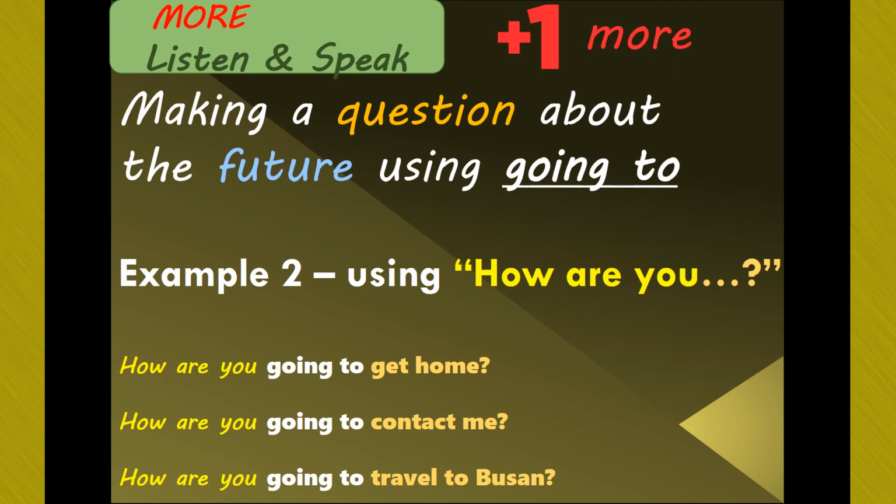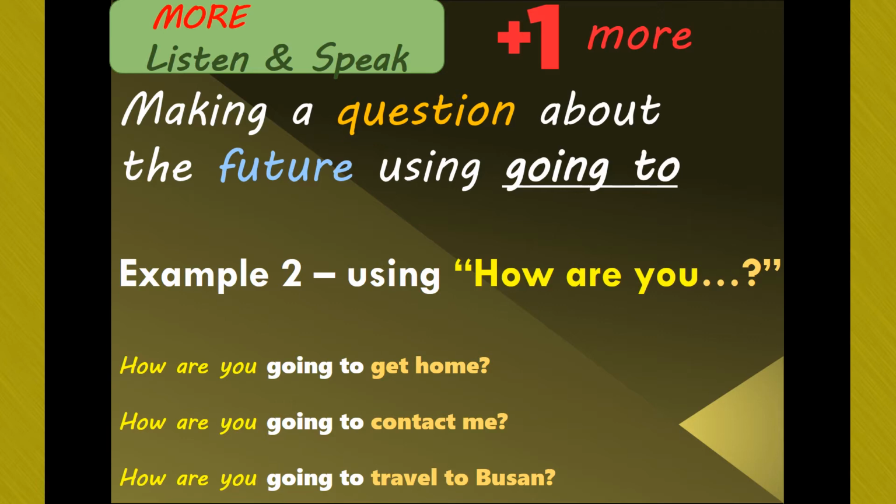How are you going to get home? How are you going to contact me? How are you going to travel to Busan? So let's give you an example. The first one, maybe the person doesn't have a ride. And so the second person says, well, how are you going to get home? You don't have a ride, you don't have a bus, you don't have any money for the bus. How are you going to get home? Or, you don't have my phone number, but you're supposed to call me later. How are you going to contact me? Let me give you my phone number.